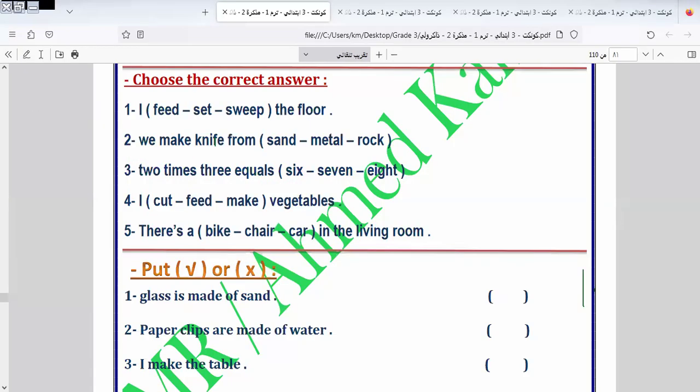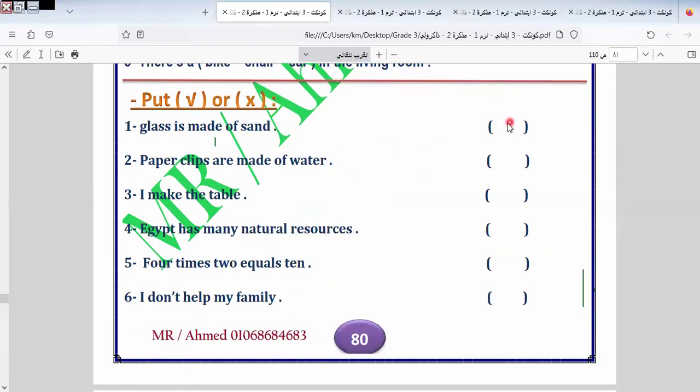Let's continue the rest of the exercise. Glass is made of what? Of sand. So glass is made of sand. Is it right or wrong? Right. So I put right here.